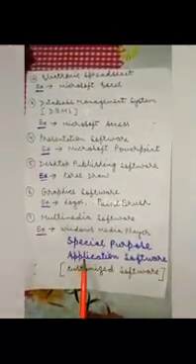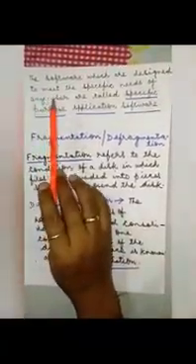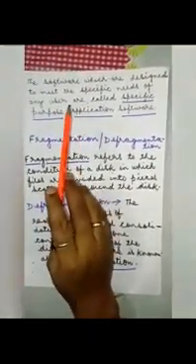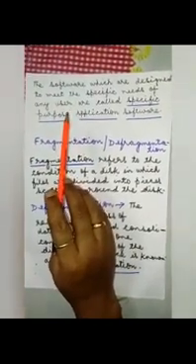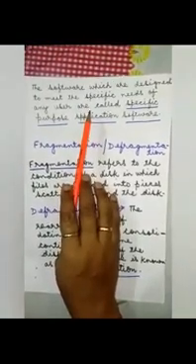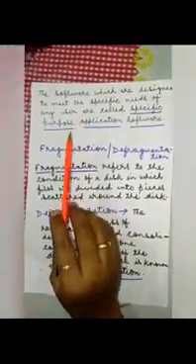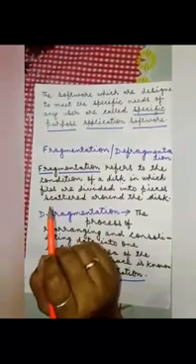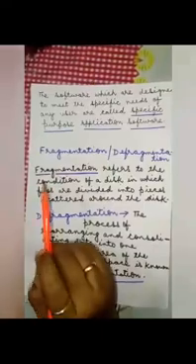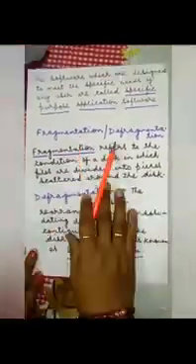Now, the next topic is special purpose application software. Special purpose application software is also called customized software. This software is designed to meet the specific needs of any user. The examples are Tally, Busy, etc. And some more customized software examples are reservation system, billing system, and payroll system, etc.